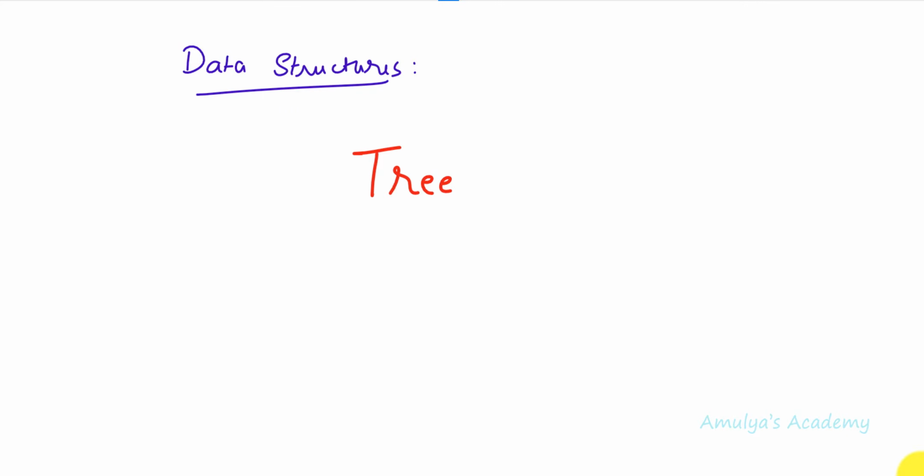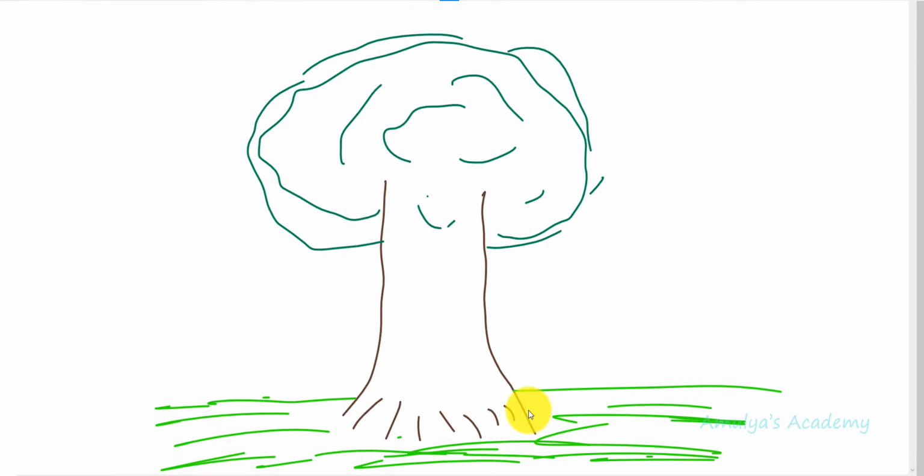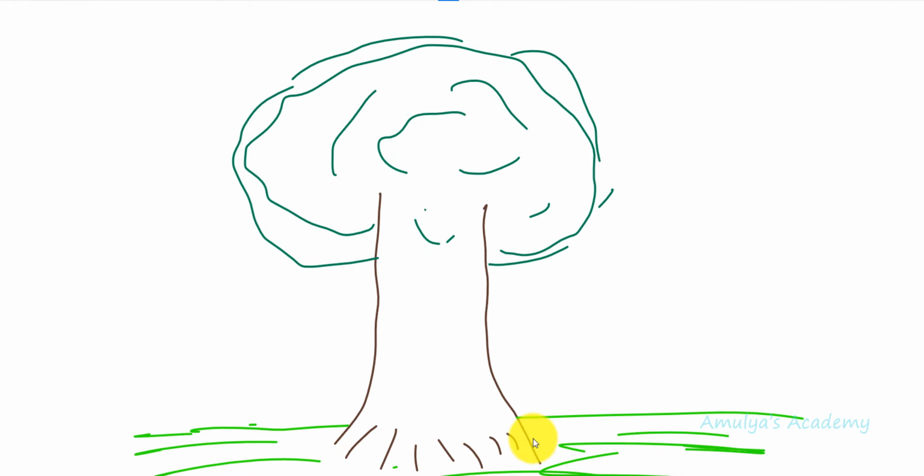We were discussing data structures, and next in this series we'll discuss the tree data structure. When I say the word tree, what is the first thing that comes to your mind? A tree, right? With leaves, branches, fruits, flowers, trunk, roots, etc. But today we are not talking about this tree. We are talking about the tree data structure.